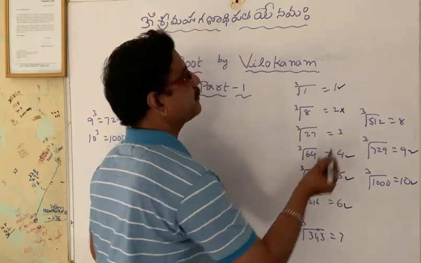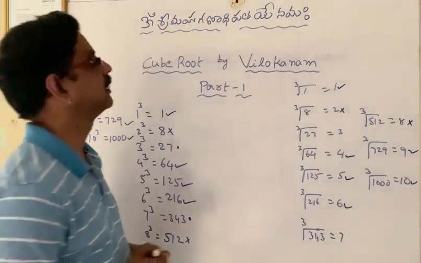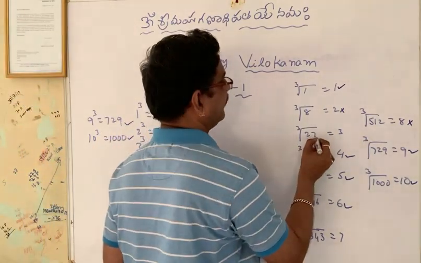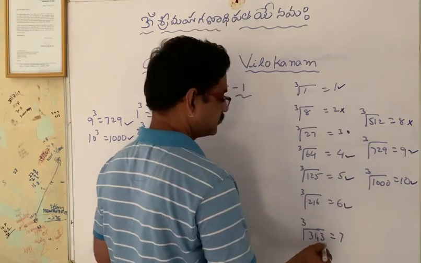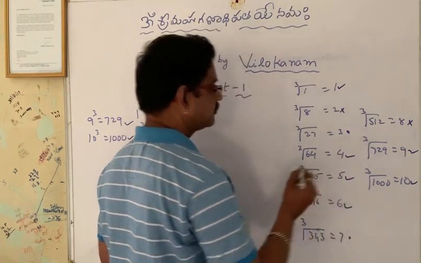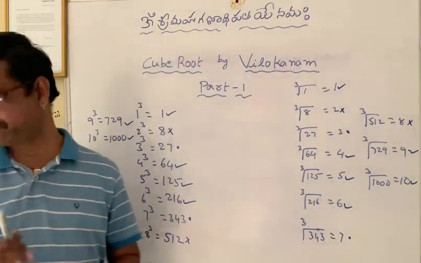If a perfect cube ends with 2, the cube root ends with 8. In the same way, if a perfect cube ends with 7, the cube root ends with 3, and if it ends with 3, the root ends with 7. So these are the main points that you have to keep in mind.